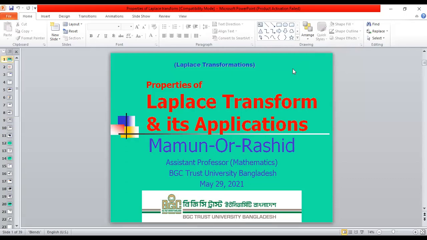Okay, today we'll start another part of Laplace transformation: properties of Laplace transform and its application. In the previous lecture, we studied what Laplace transformation is, its historical background, and why we use Laplace transformation in different fields of science, especially in engineering. So today we will study the properties of Laplace transformation and its application.